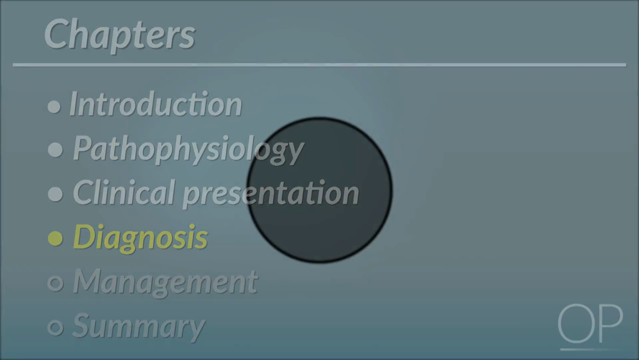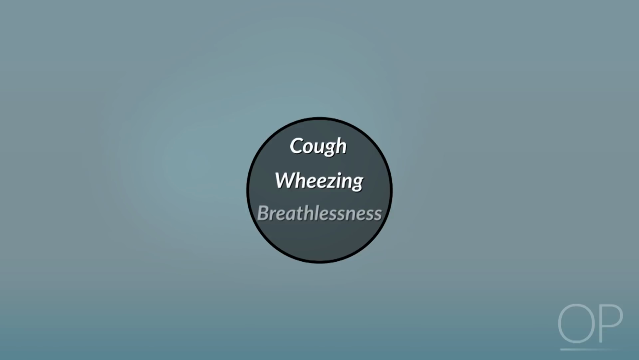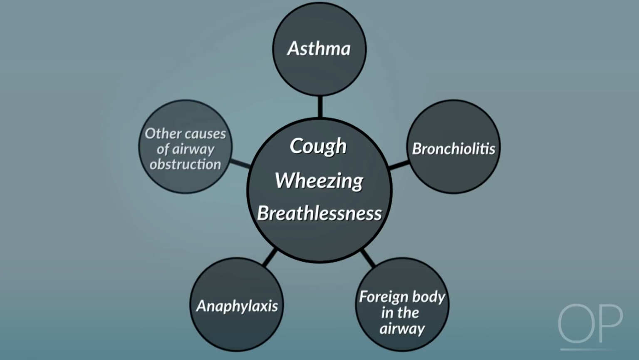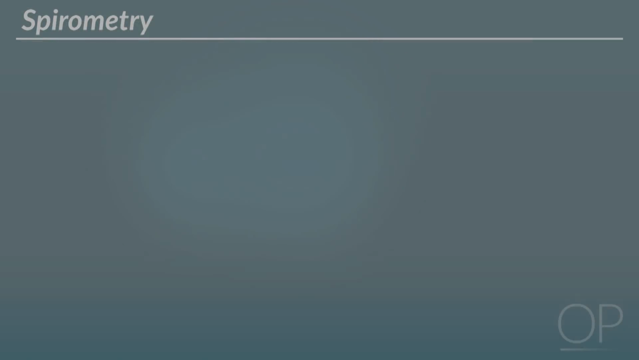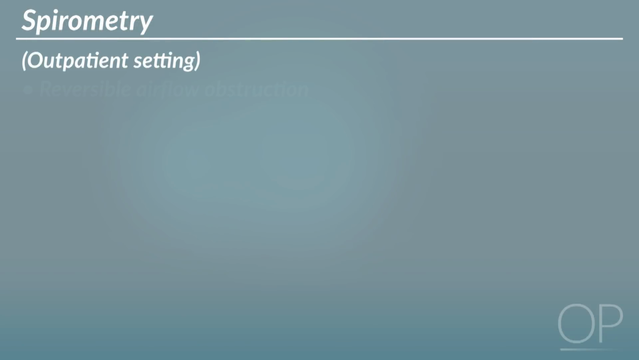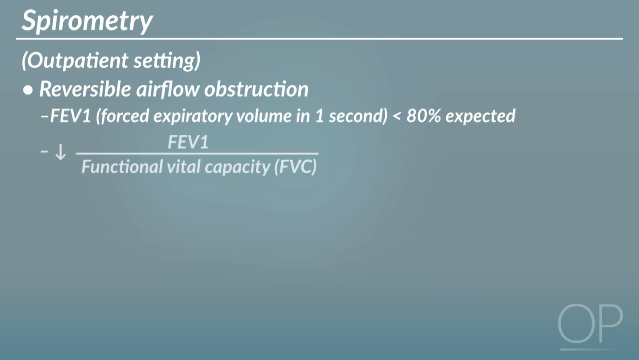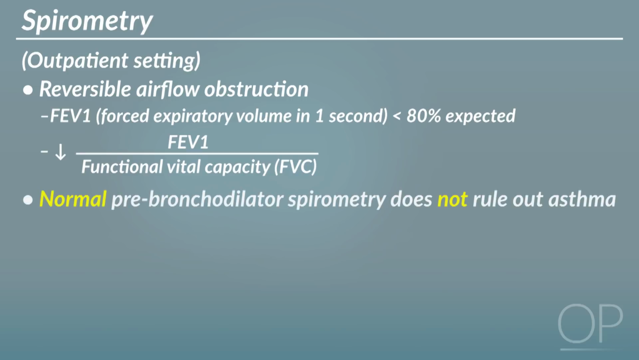Diagnosis. When a child presents with cough, wheezing, and breathlessness, the differential diagnosis should include asthma, bronchiolitis, foreign body in the airway, anaphylaxis, and other causes of airway obstruction. Asthma is suspected to be the most likely diagnosis based on history and physical exam. Spirometry can be performed in the outpatient setting. Reversible airflow obstruction with FEV1 less than 80% of expected and reduced FEV1 over FVC ratio can help confirm the diagnosis of asthma. However, normal pre-bronchodilator spirometry does not rule out asthma.